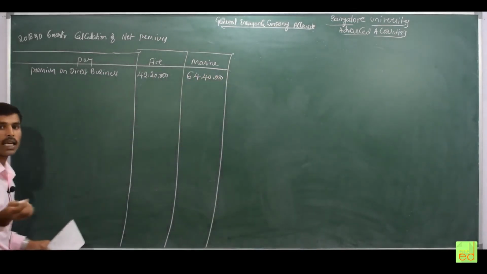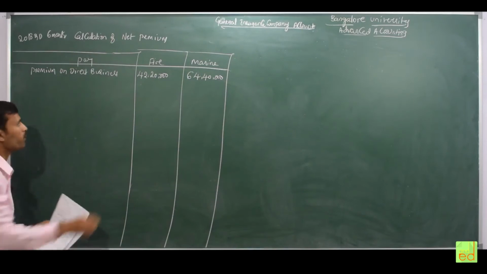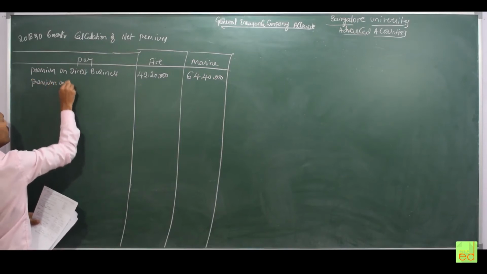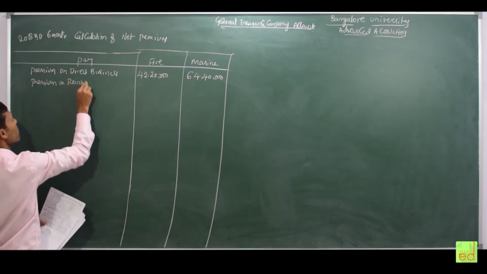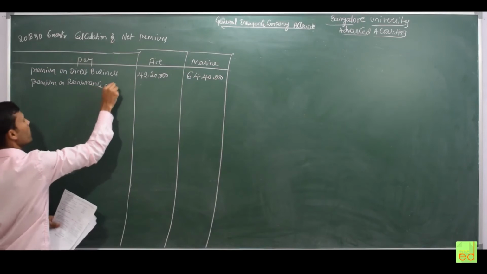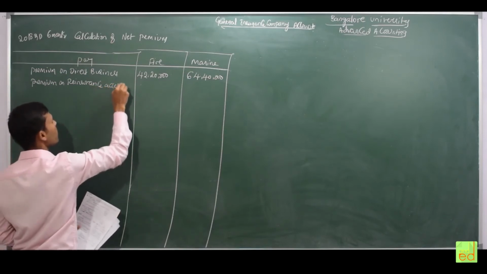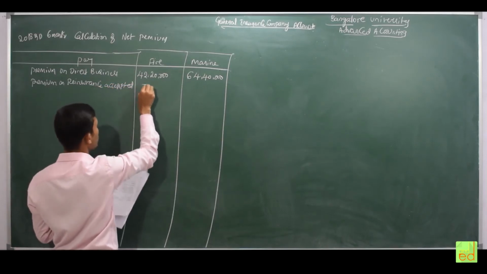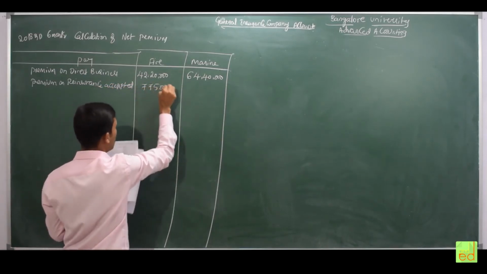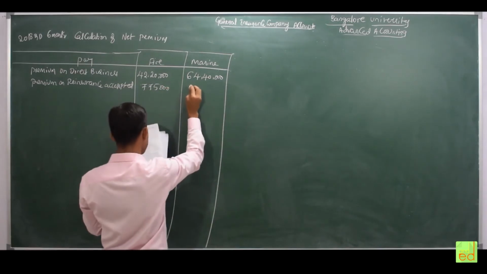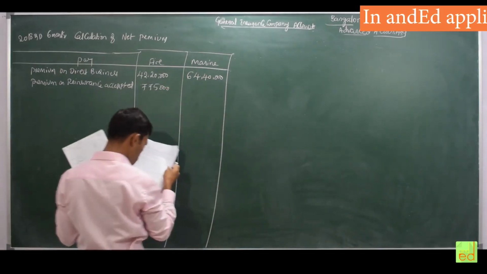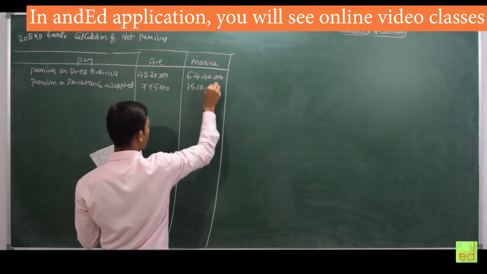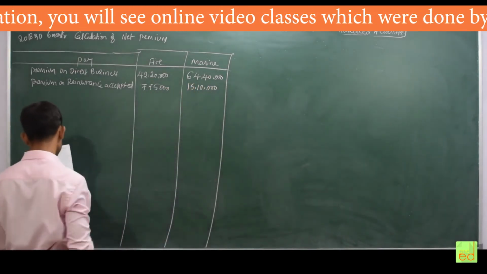Next one, reinsurance accepted is addable. Premium on reinsurance accepted, amount 7 lakh 75,000, and next one 1 lakh, 15 lakh 10,000.